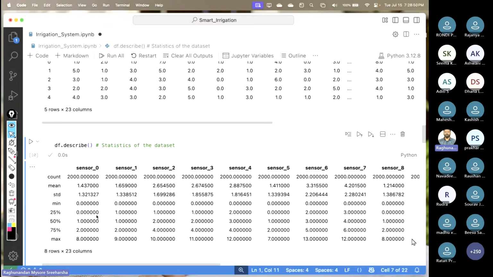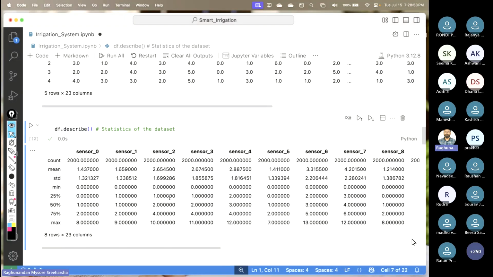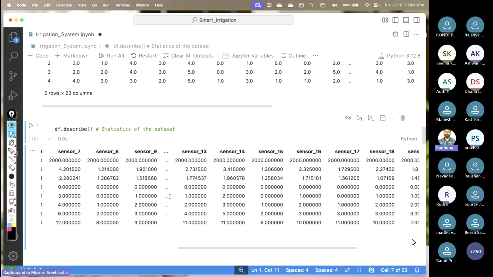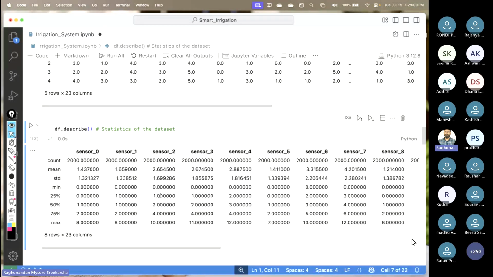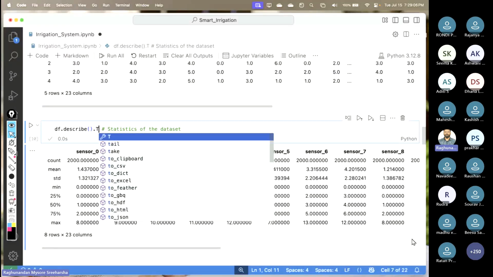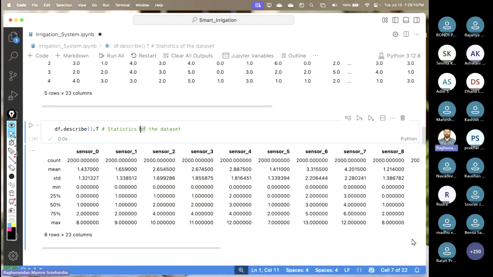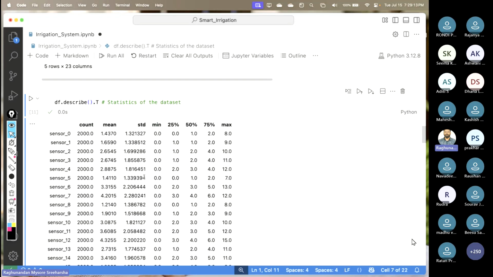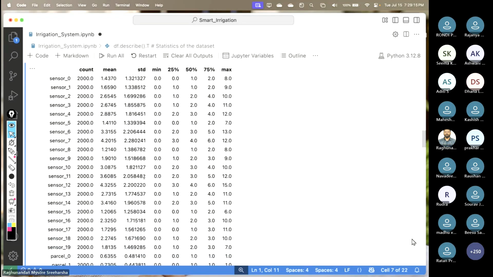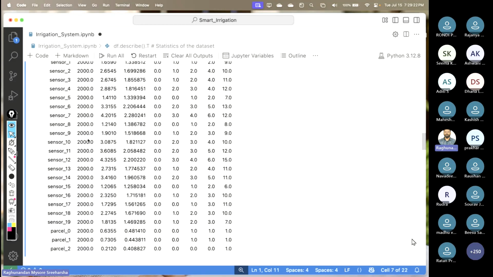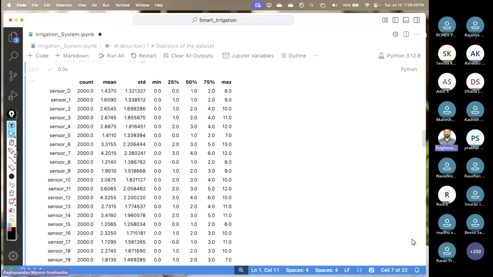But when I look at this in a single screen, it's really hard to understand because I would have to scroll horizontally. I'll give you something called transposing, so dot capital T. Transposing means converting rows into columns and columns into rows. Run this. See, you get all the values over here. Now how many counts are there? We have 2000 counts for all the columns. The mean of sensor 0 is 1.4, the minimum value is 0, and the maximum value is 8.